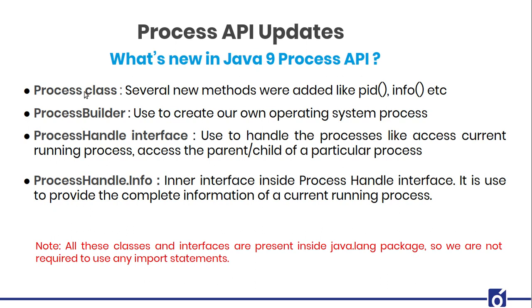The first one is the Process class. There are several new methods that were added inside this particular class, like pid and info. Then ProcessBuilder. This is used to create your own operating system process. How, we'll see. Then the ProcessHandle interface. This is a new feature that Java 9 has provided. It is used to handle processes, like access the current running process, access a parent process, a child of a particular process, and so on. And then there comes ProcessHandle.Info. This is actually an inner interface inside the ProcessHandle interface, and it is used to provide you the complete information of a current running process.